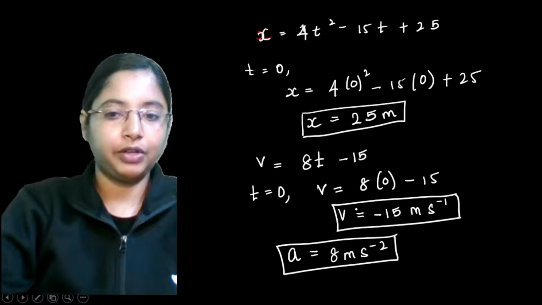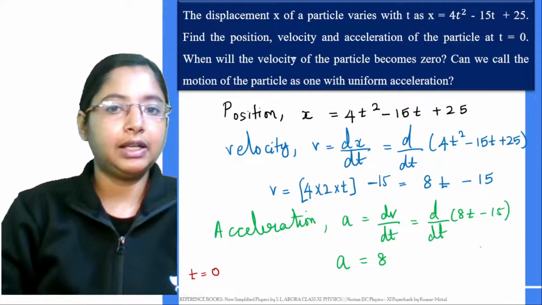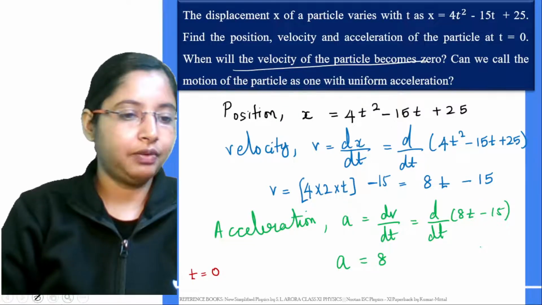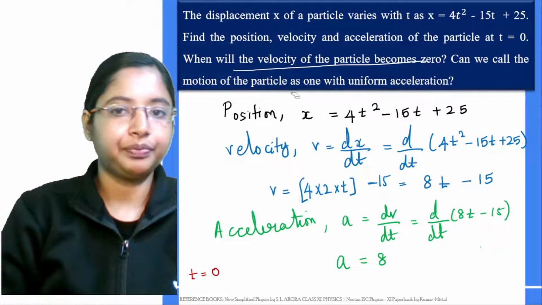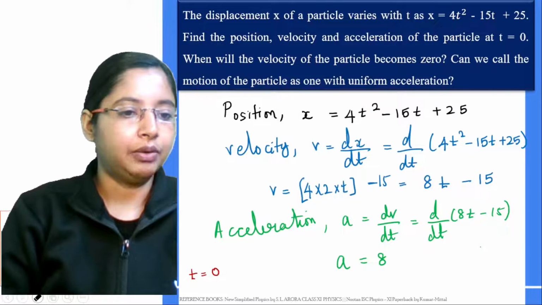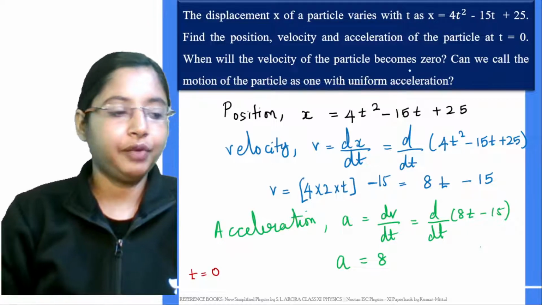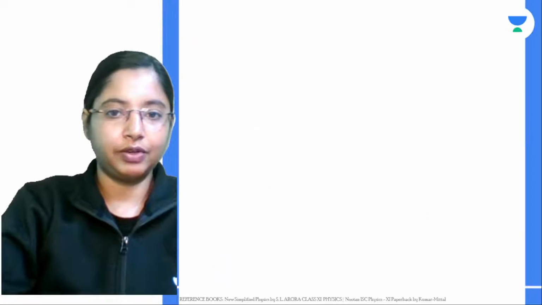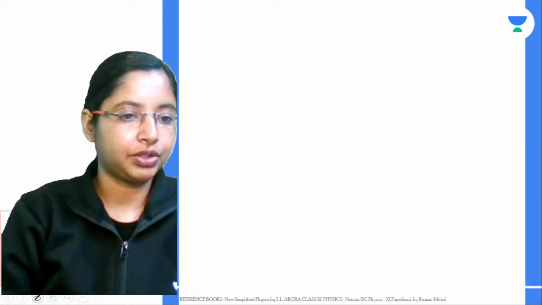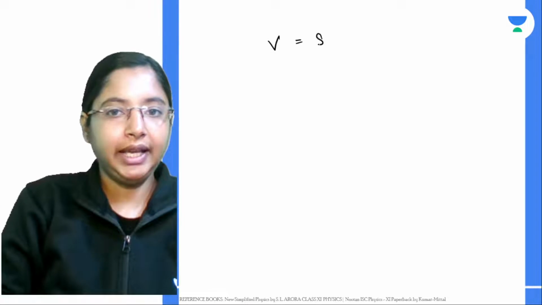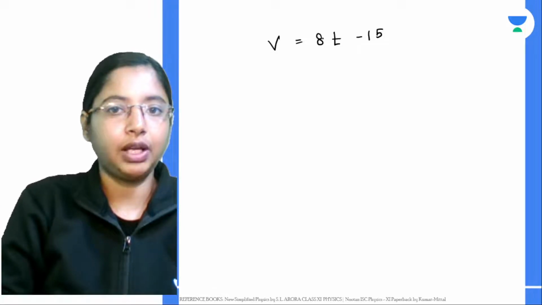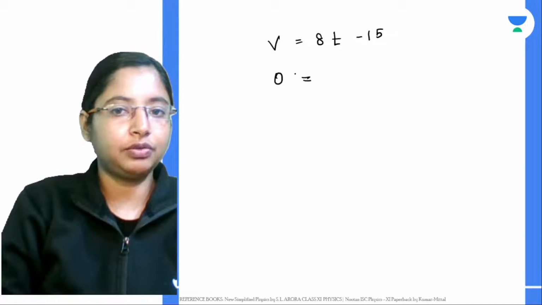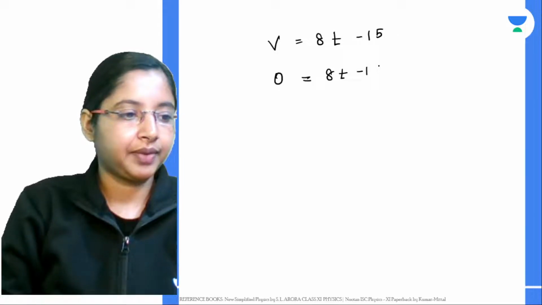Now the second part of the question asked was, will the velocity of the particle become 0? This is the second part of the question. Will the velocity of the particle become 0? Okay. Now if the velocity of the particle has to become 0, let's take this velocity equation. We got the velocity equation V as 8t minus 15. Will this become 0? If velocity has to become 0, substitute V is equal to 0 in this equation.